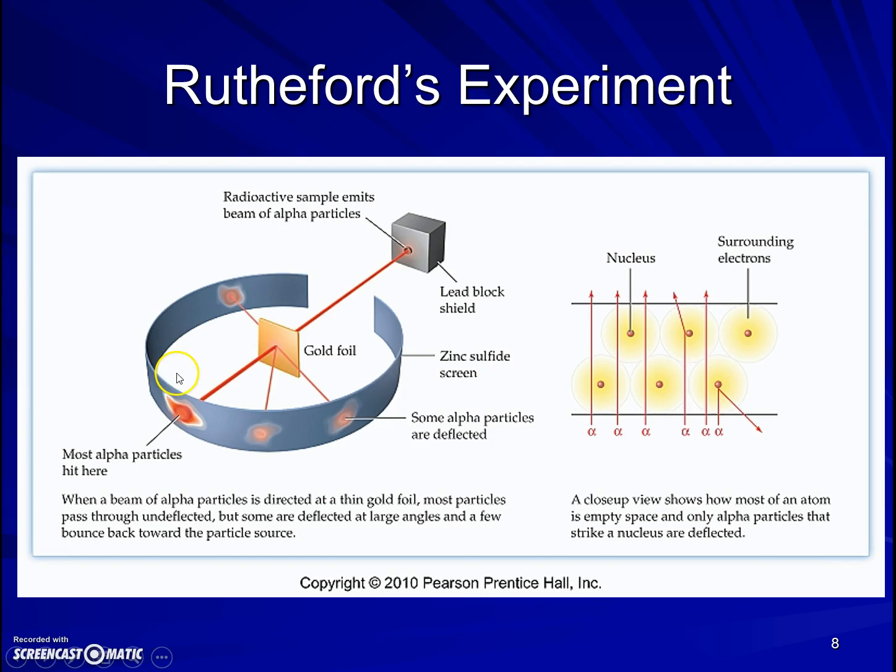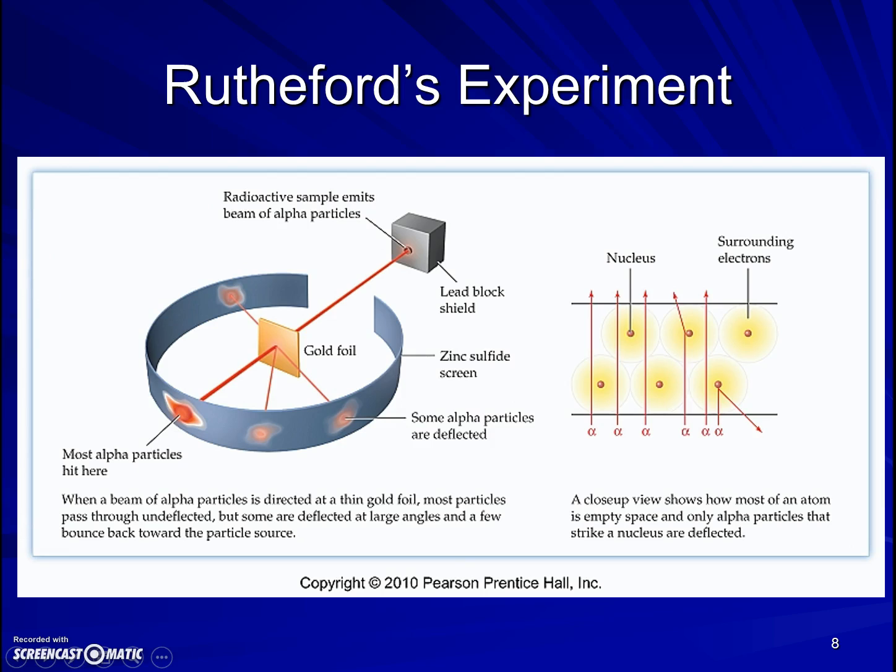So he takes a very thin piece of gold foil and he makes a radioactivity gun. Radioactivity gun, all you need is a radioactive sample like uranium or radium that gives off alpha particles. And you put it in a lead box where the radioactivity is only able to escape through one small pipe. And so the radioactivity comes out in a very straight line. Zinc sulfide lights up when it gets hit with charged particles that come from radioactive items. So he surrounds his gold foil with a zinc sulfide screen.